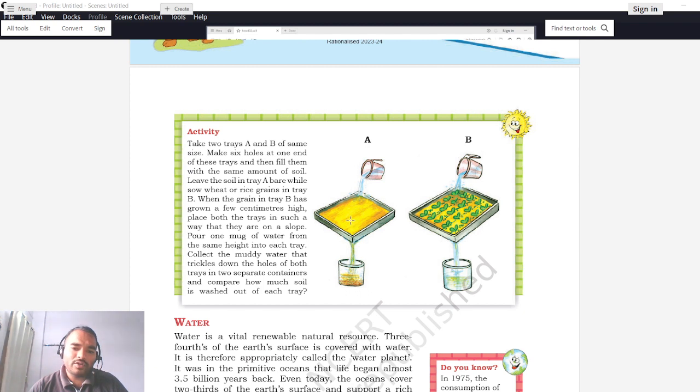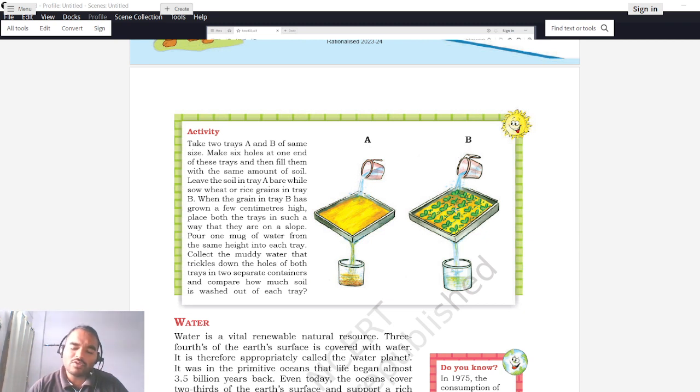This water will flow, it will carry some soil with it, and this is actually the event which could be on a higher scale, called landslide. Landslide occurs in this fashion. But see, instead of allowing the land to be barren, if you plant some saplings on that, what will happen? The water you are adding will now not carry any soil with it, or very small fine particles will be carried, not as much as in this case.